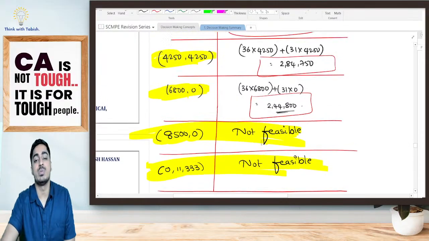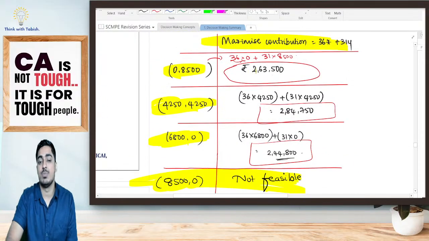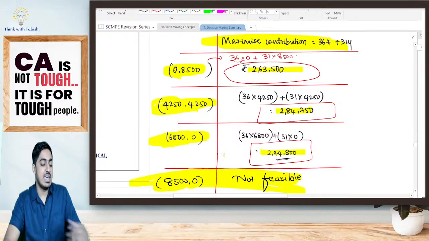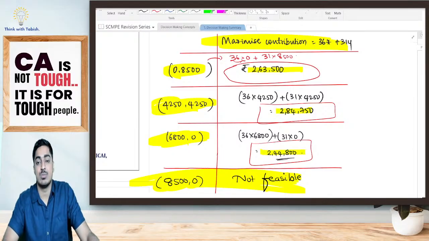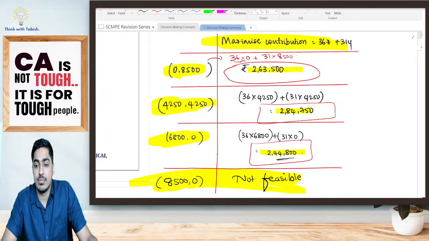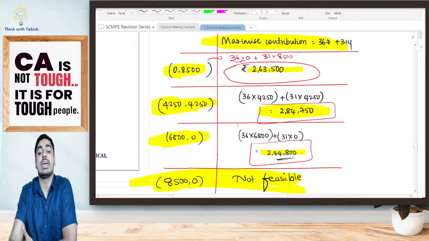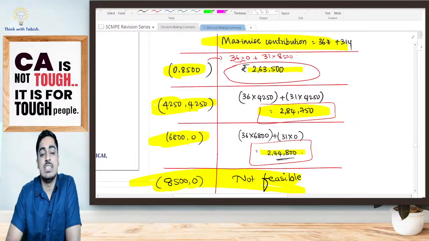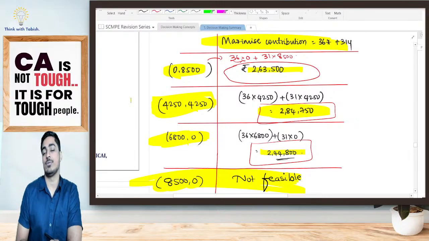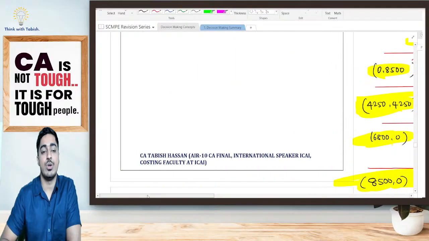Okay. So now what options am I having, students? 3 options I am having. Option 1, 2, 3. Where is my total contribution maximum, students? Where is my total contribution maximum? My total contribution is maximum here at 4,250, 4,250. That is where my total contribution is 2,84,750. So my solution is going to be 4,250, 4,250. Is it clear? This is how I'm going to get my solution.